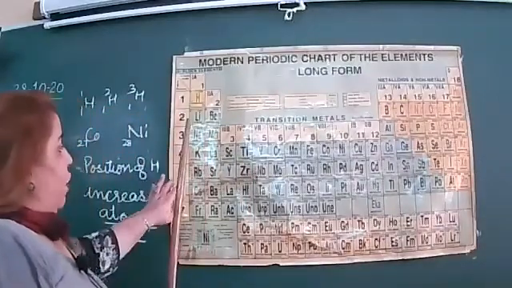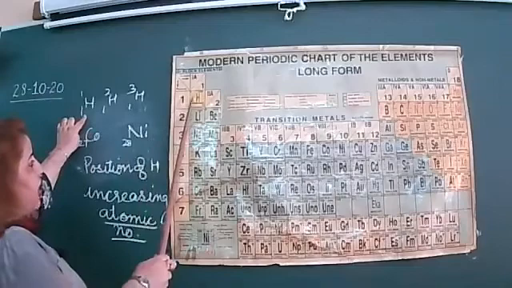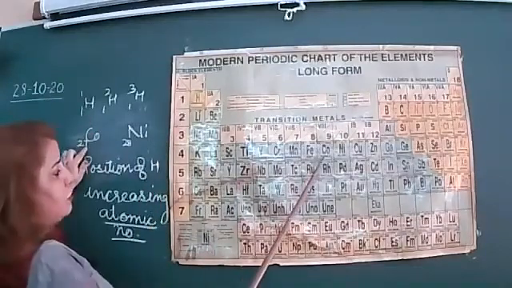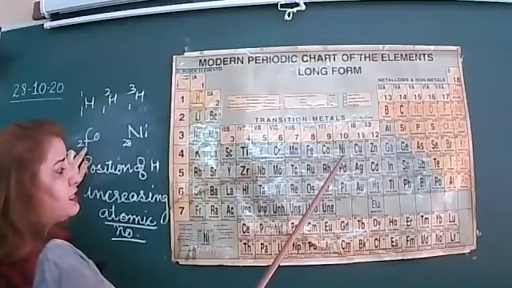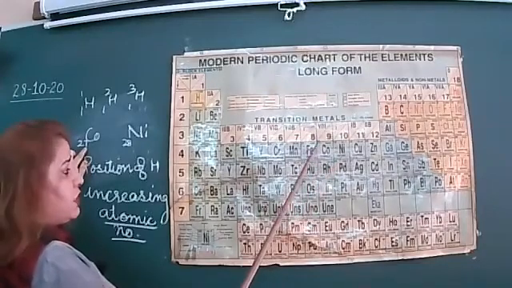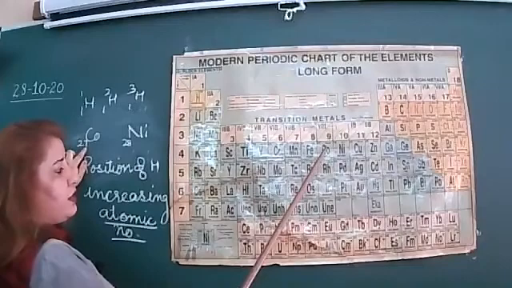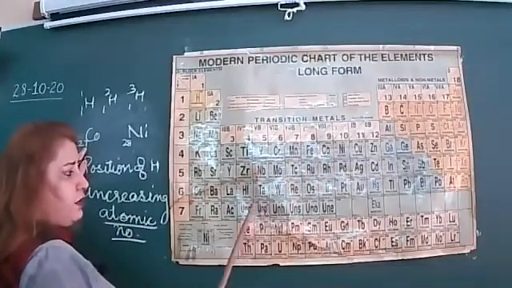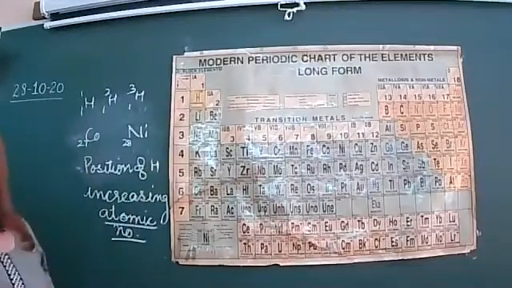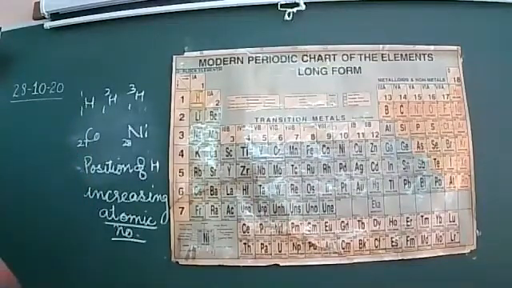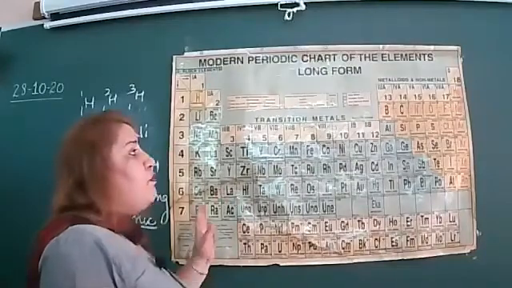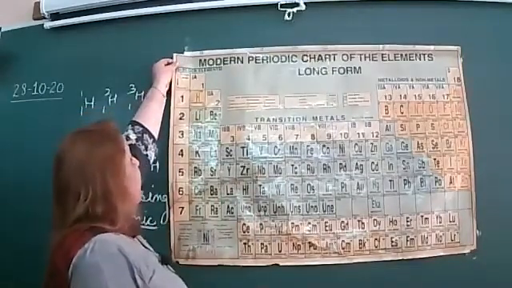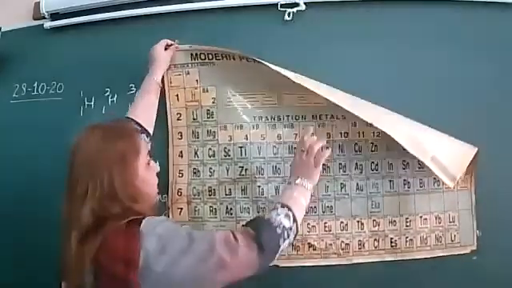You can see hydrogen with atomic number one, that is resolved. Cobalt is at 27 and nickel is at 28, with mass numbers 58.9 and 58.7. Now I will tell you how to draw this periodic table when the question comes in the exam.